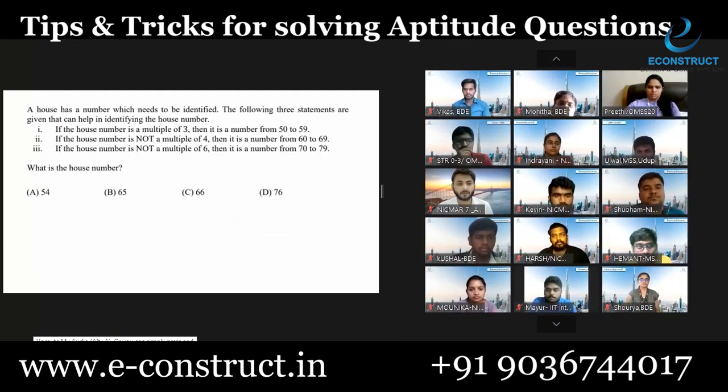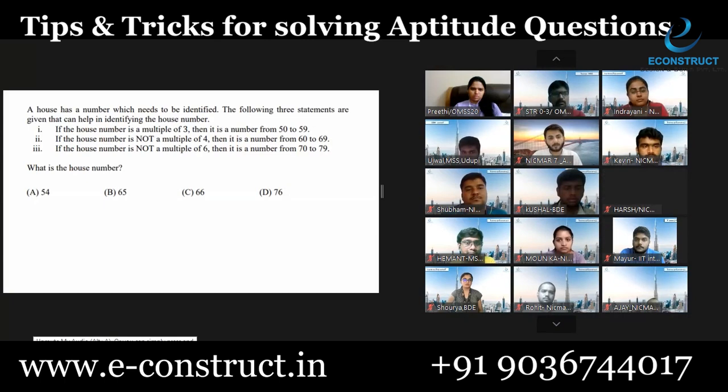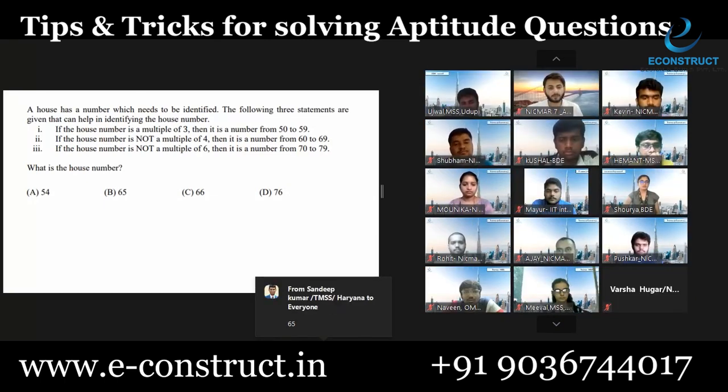Now, look at this particular question, and I request everyone to read this question thoroughly. Try to get your answers from the options also. Take the help of options. Too much information is given, but this information is very much familiar to all of you. We know the multiples of 3, we know multiples of 4, we know multiples of 6 also.